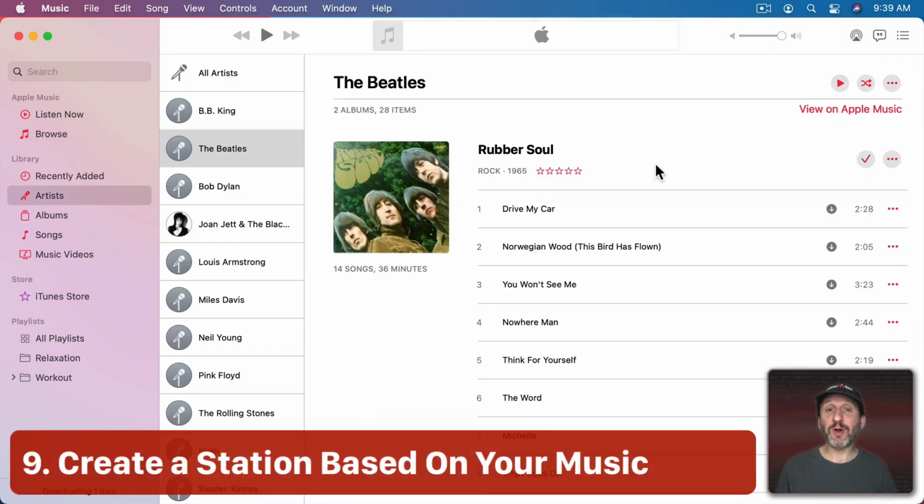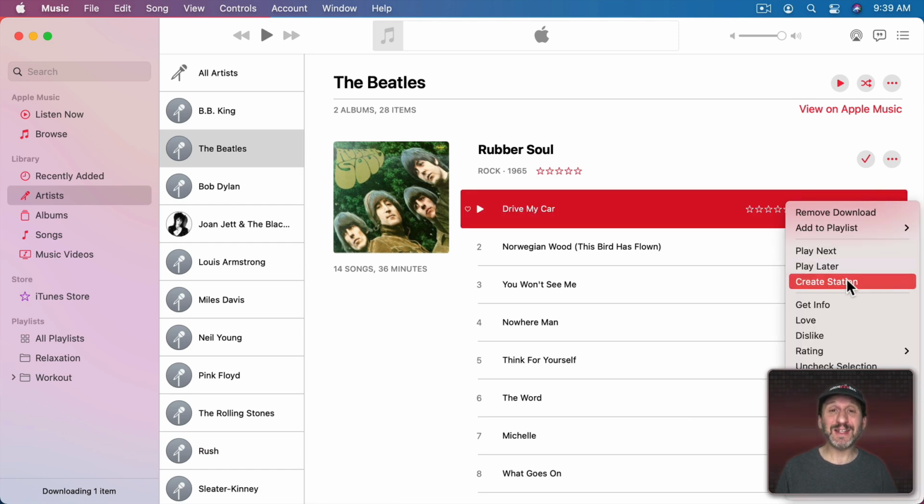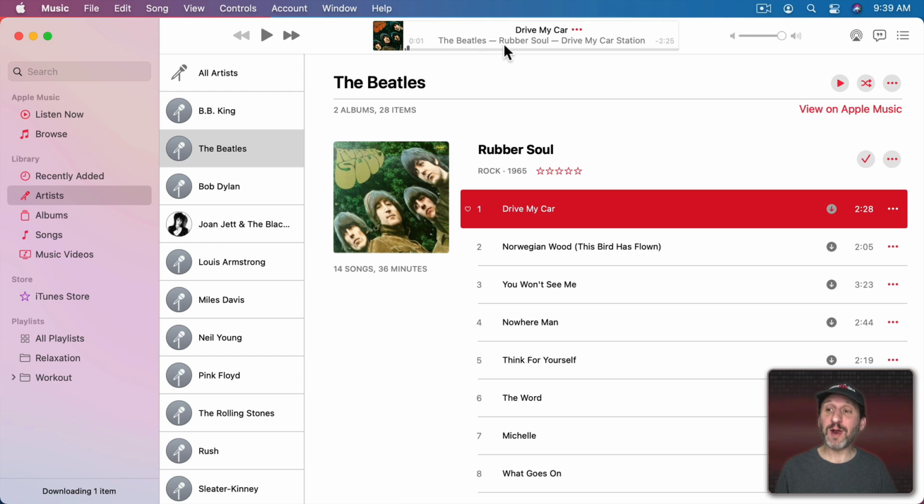Another thing you can do is create your own radio station using a song, album, or playlist. So for instance I could take this song here, click the More button, and there's Create Station. And this will create a new radio station using that song as a basis. In other words, it's going to keep playing music based on that song.